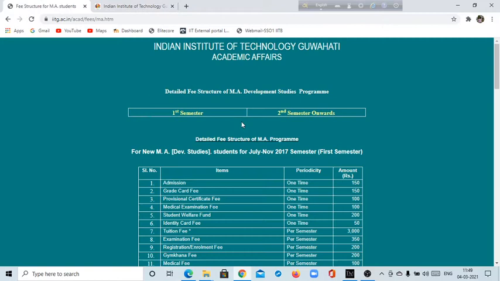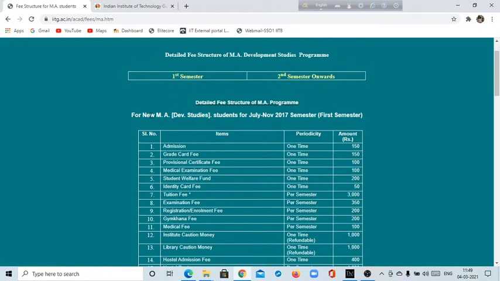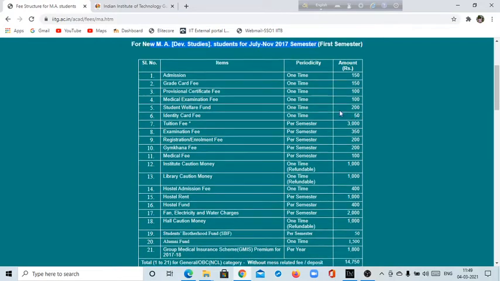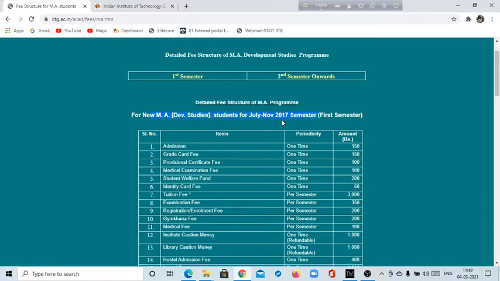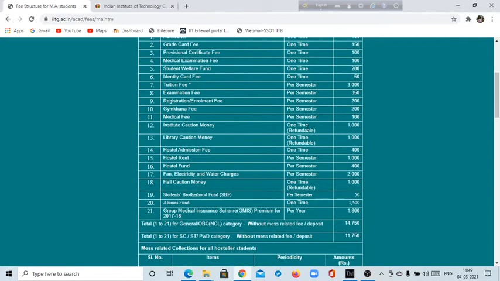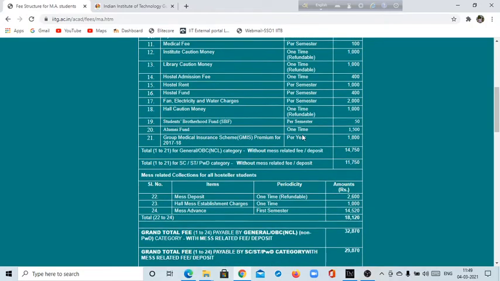fee structure, and that is the fee structure in IIT Guwahati for the first semester. So look, for the MA program in development studies, though it is from 2017, it is the new developed fee structure.